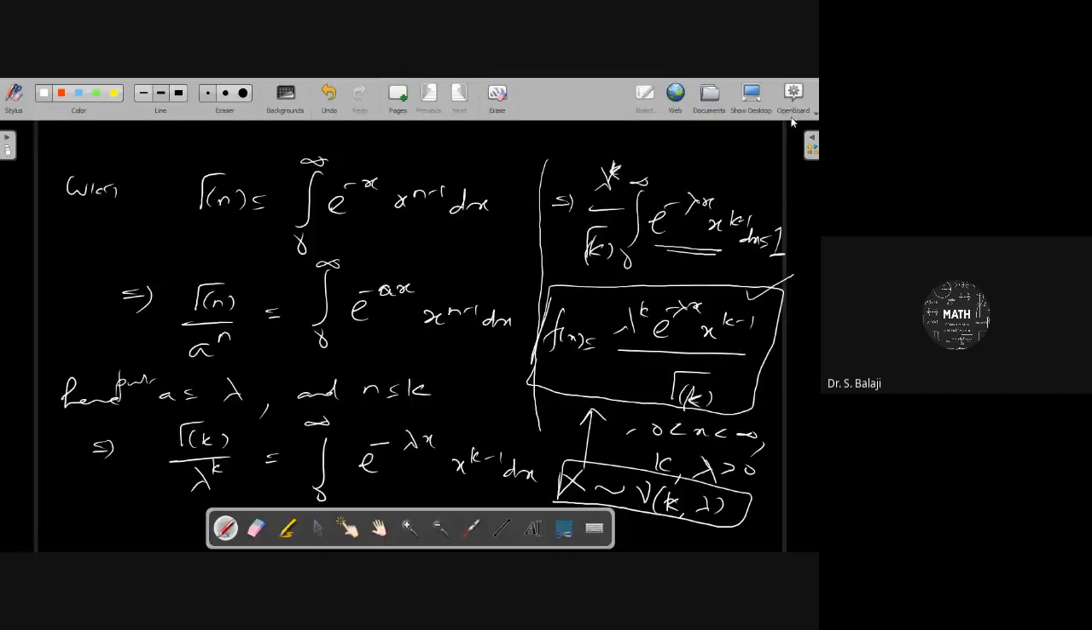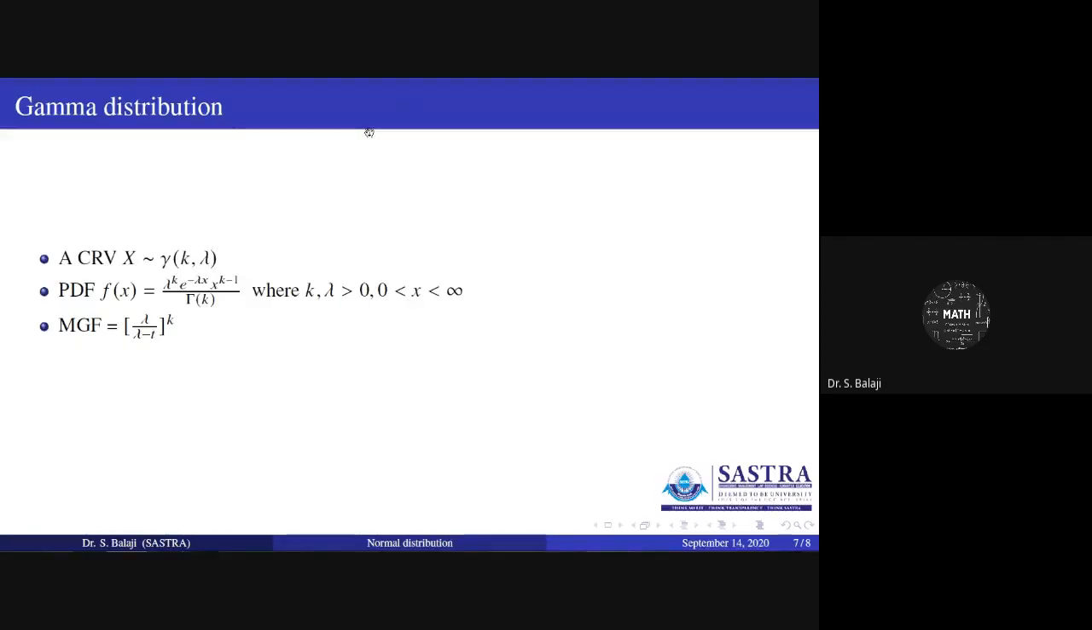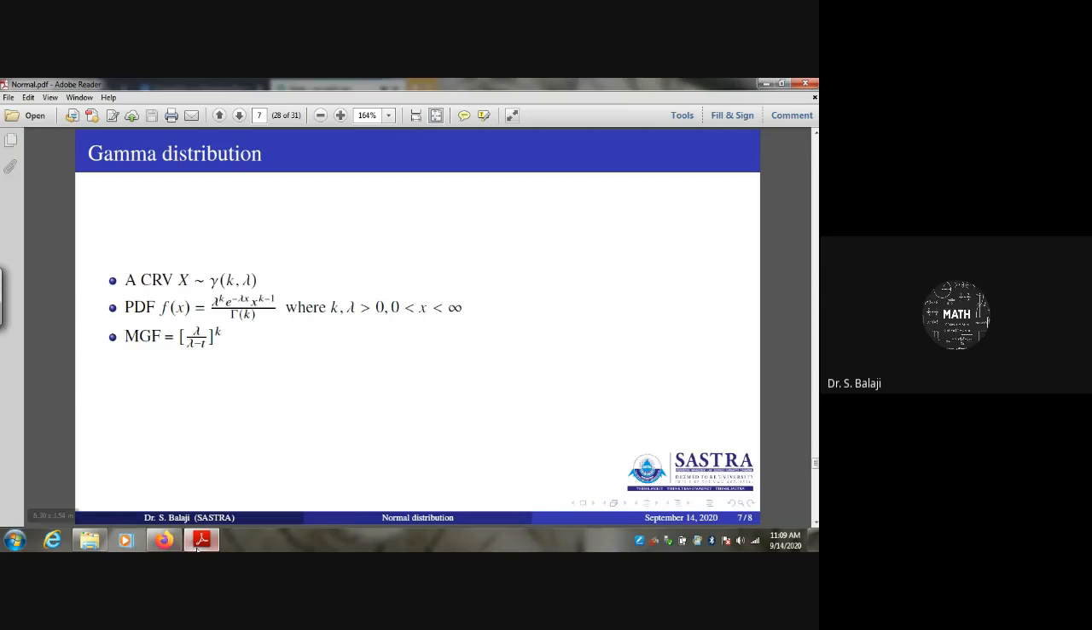Because it is a continuous random variable, you can use the MGF corresponding to the continuous case here.